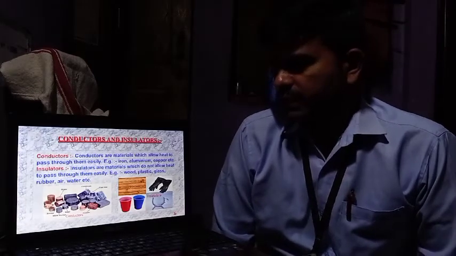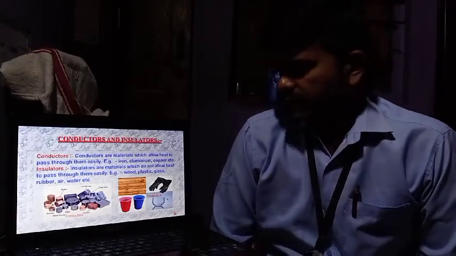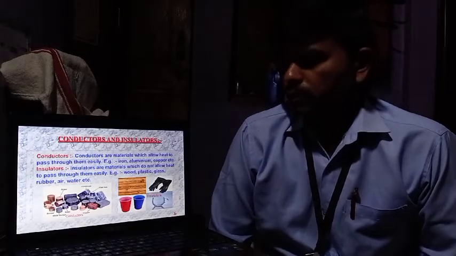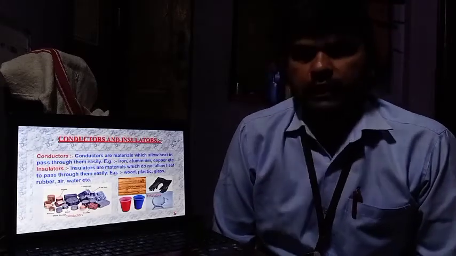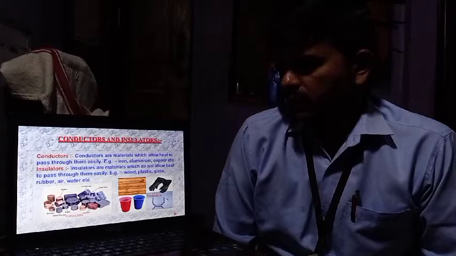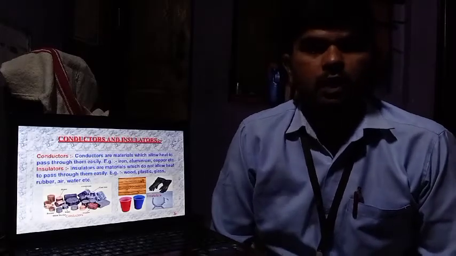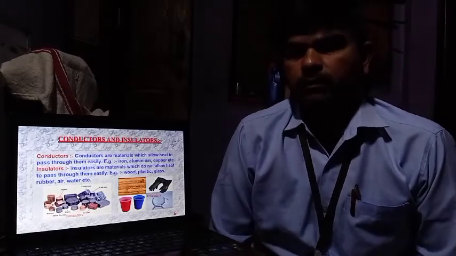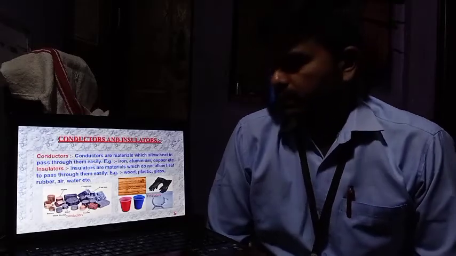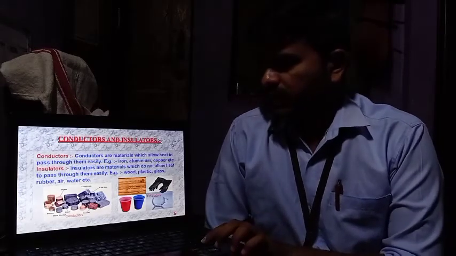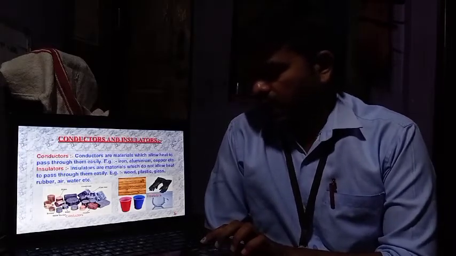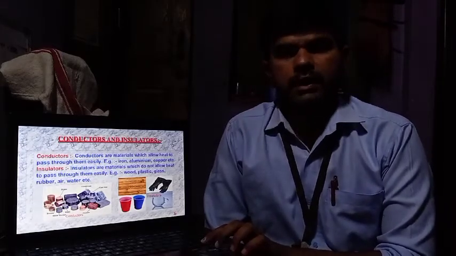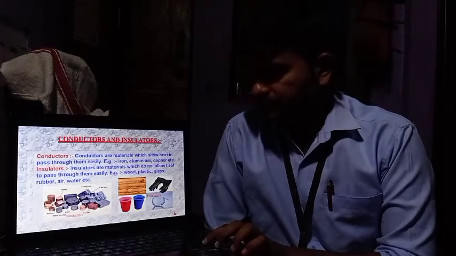And what is an insulator? Insulators are the materials which do not allow heat to pass through them. For example, wood, rubber, air and water do not allow heat to transfer from one end to another between them. So we can say that rubber, glass, plastic, wood are the good conductors of heat.